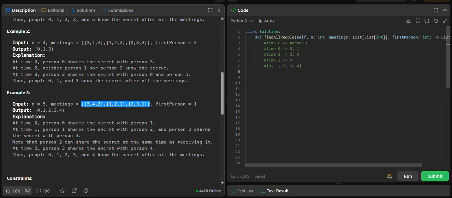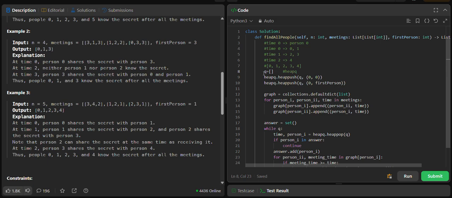First thing that comes to our mind is we can sort the meetings array according to the time. But if we try to do manual sorting, that will take a lot of time. So what we can do is use a heap or heapq. So now look at the code for how we can solve this question.